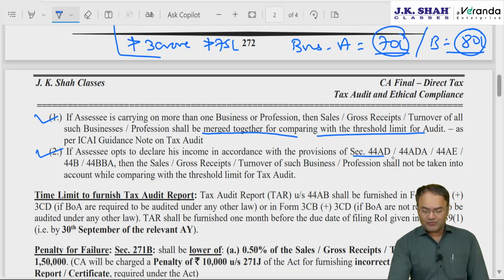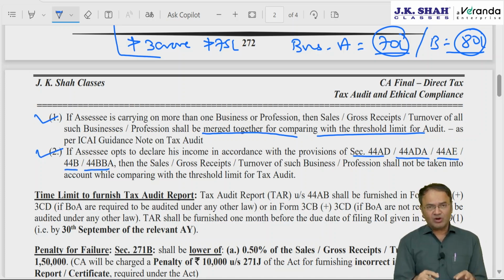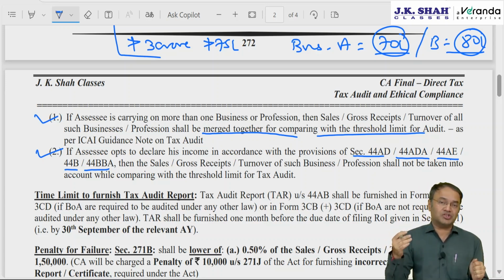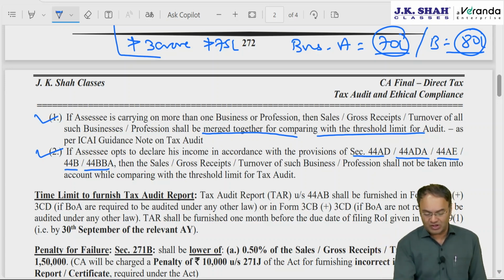In case the assessee opts for 44AD, ADA, AE, B, BB, BBA for a particular business or profession, and he has other businesses also, then the turnover or gross receipt from those businesses or professions for which the assessee has opted for 44AD, ADA, etc., that much turnover shall not be taken into account, or that much gross receipt shall not be taken into account while calculating turnover or gross receipt for other business or profession.